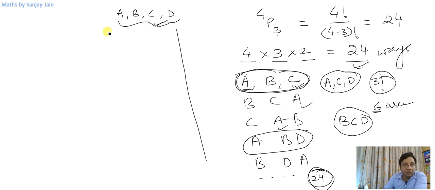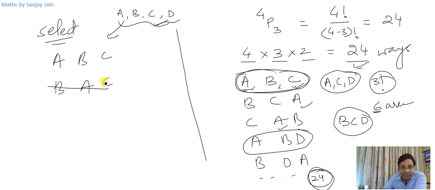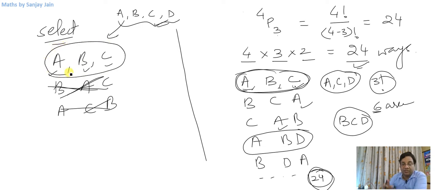So if I wanted to select 3 letters out of these 4, right? ABC is one selection. BAC cannot be a separate selection, right? Because I already selected ABC. So this is not a separate selection. Similarly, ACB is not a separate selection. So A, B, C arranged themselves in 6 ways, or 3 factorial ways. So all of these will not be valid selections. Only one selection is valid, that is ABC. Another selection can be ACD.